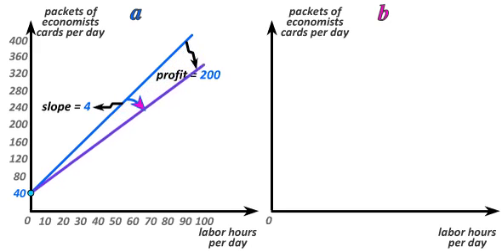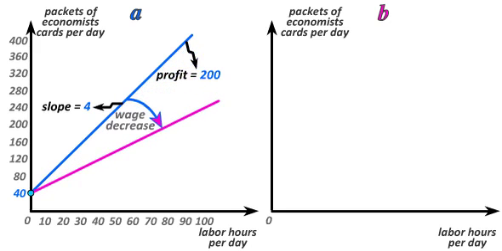Now, if the wage decreases to $10 per hour, then the slope of the isoprofit line, which is wage divided by price, will fall from 20 divided by 5, which was 4, to 10 divided by 5, which is 2. The intercept doesn't change, because the intercept is profit divided by price and only wage has changed. The decrease in the wage therefore results in a new isoprofit line corresponding to $200 in profit.